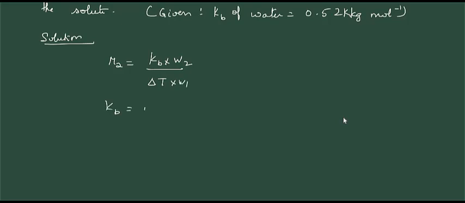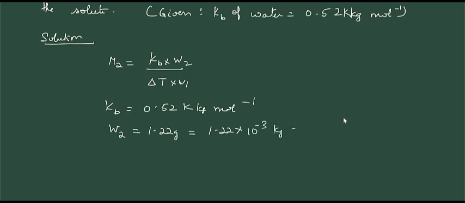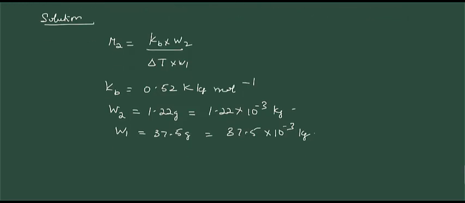Kb is equal to 0.52 Kelvin kg per mole. W2 is the mass of solute, which is 1.22 grams, which is equal to 1.22 into 10 raised to minus 3 kilograms. W1 is the mass of solvent, which is 37.5 grams, which is equal to 37.5 into 10 raised to minus 3 kilograms.